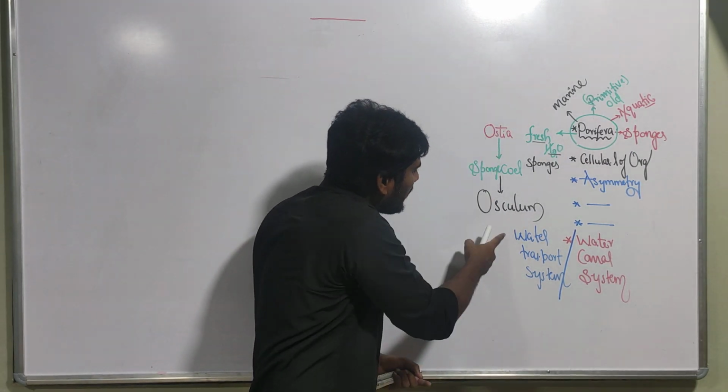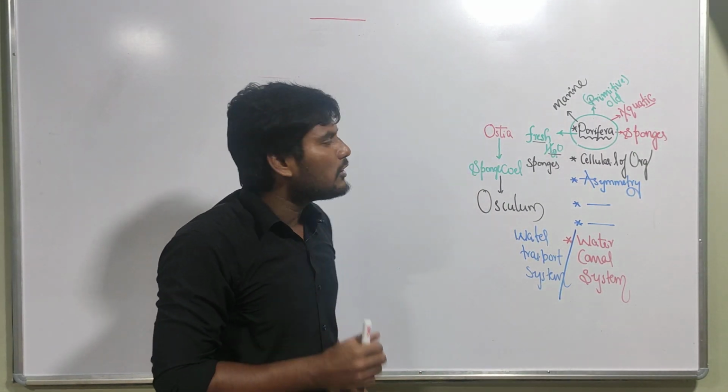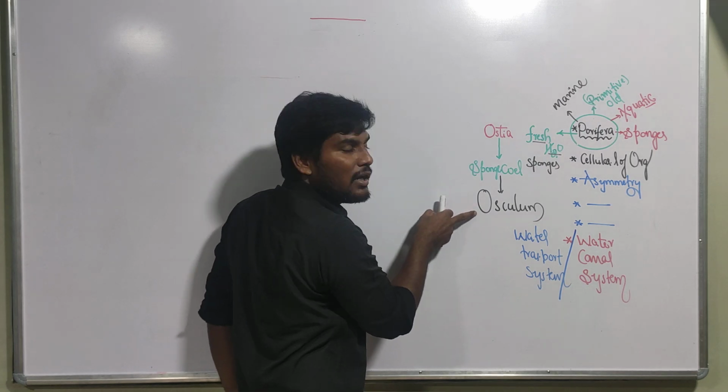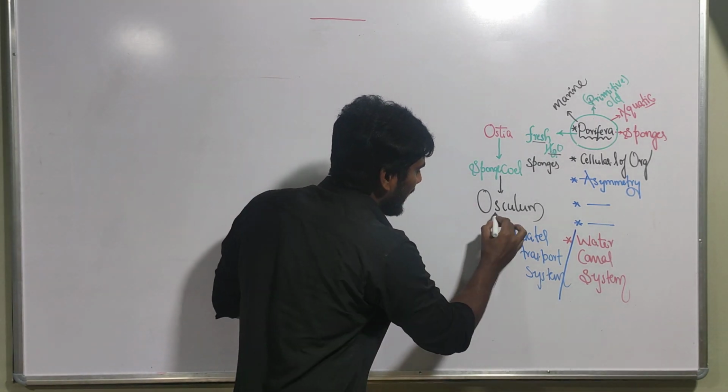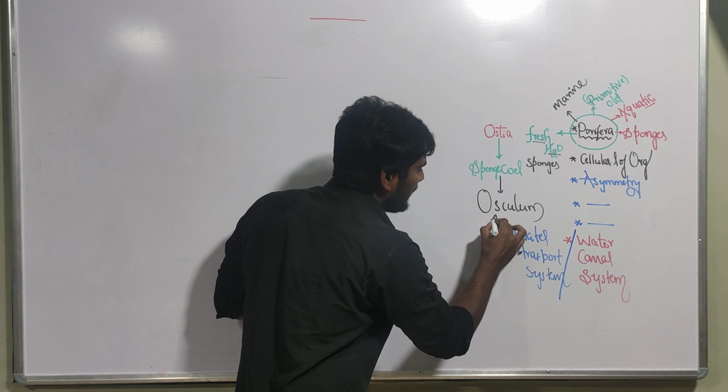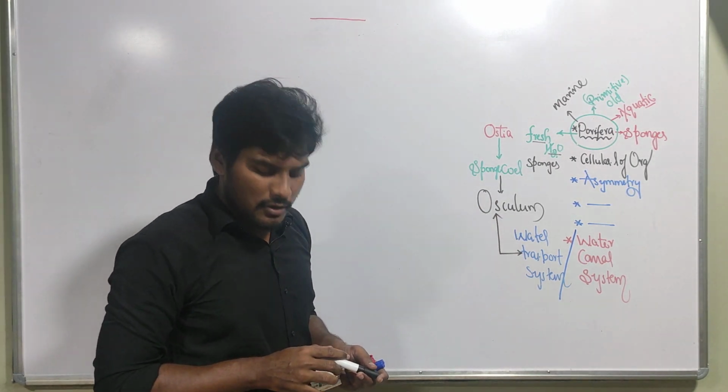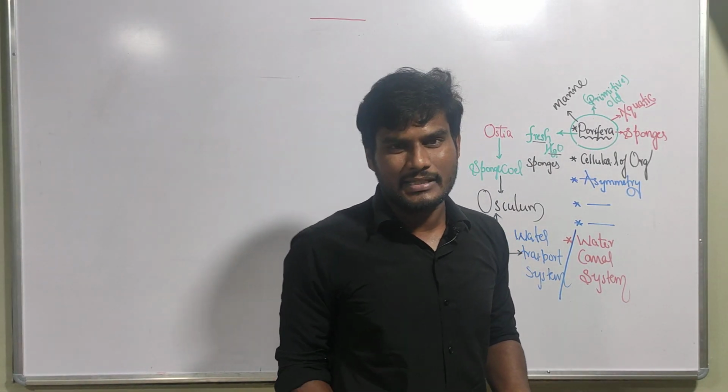So what is being transported? Water. Ostia, spongocoel and osculum all help in the transport of water, because it is called the water transport system.